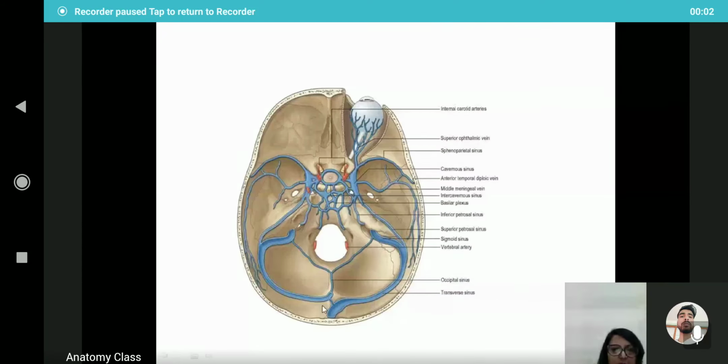So here, this is the area for the falx cerebelli. Once again, this is the foramen magnum. This is the petrous part of the temporal bone, internal occipital protuberance. The transverse sinus is present here in the transverse groove. And this is the sella turcica. On each side is the cavernous sinus.